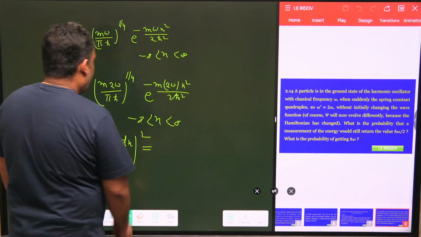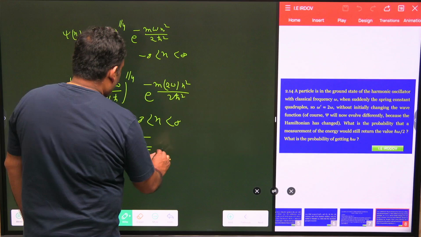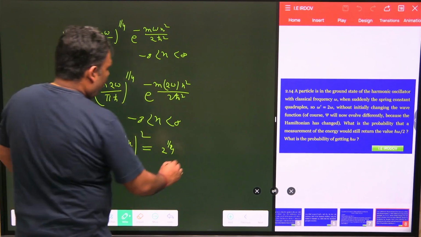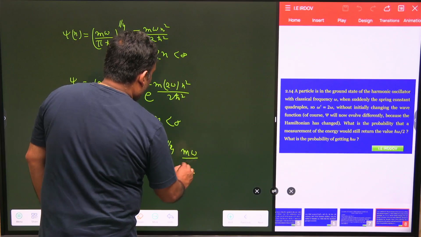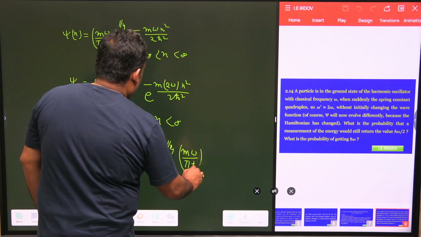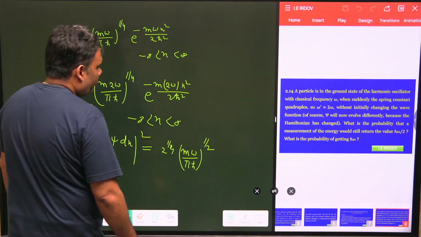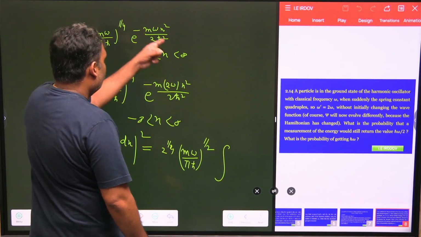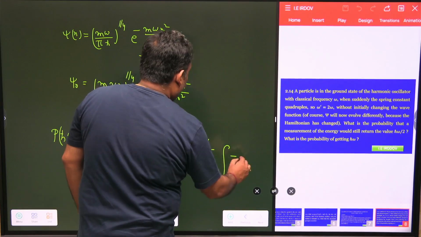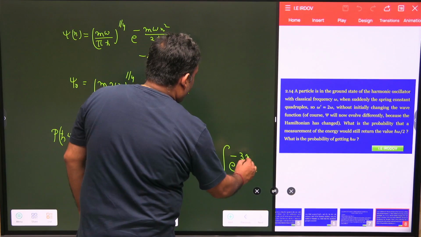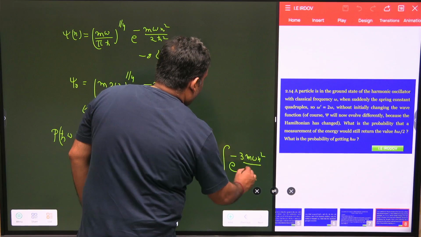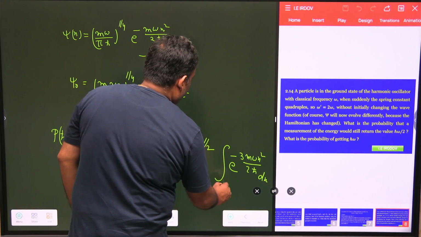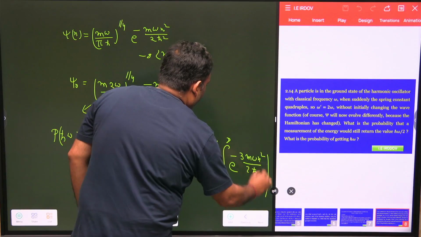When we calculate this, the value is 2 to the power 1 by 4, with the normalization constant (m omega upon pi h cut) to the power 1 by 2, and inside the integration, psi naught star and psi give e to the power minus 3 m omega x square upon 2 h cut dx, from minus infinity to plus infinity, mod square.